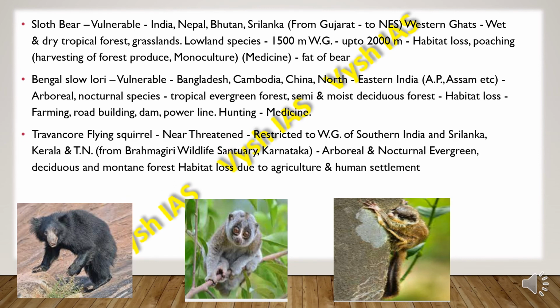Then we have the Travancore flying squirrel. It is near threatened, and it is restricted mainly to the Western Ghats of southern India and Sri Lanka. That is, in southern India, the Western Ghats in Kerala and Tamil Nadu, from Brahmagiri Wildlife Sanctuary in Karnataka. They are arboreal and nocturnal, and they are found in regions where evergreen, deciduous and mountain forests are there. They face habitat loss due to agriculture and human settlement.